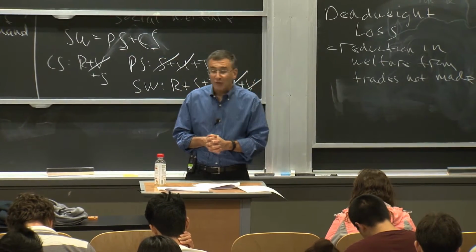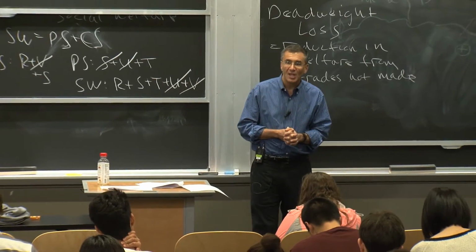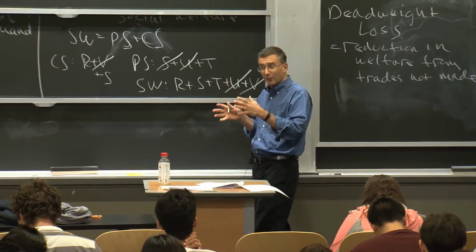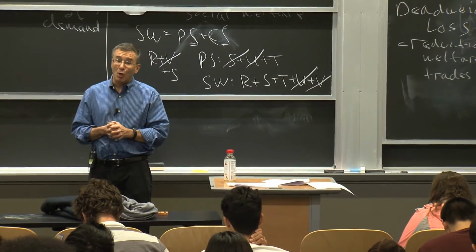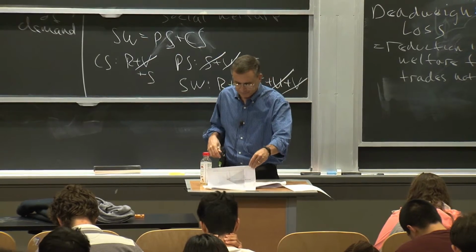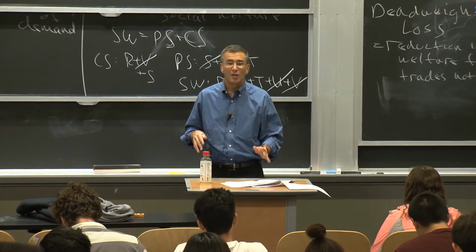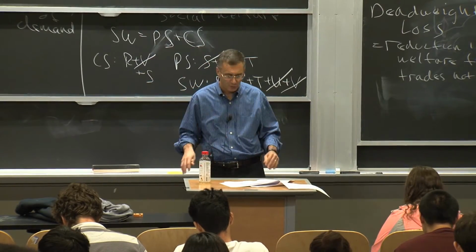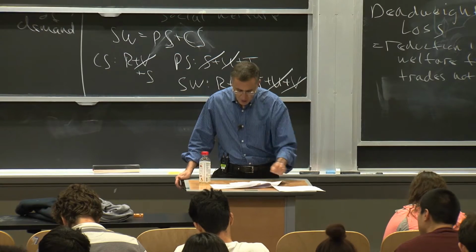So let's start with a positive question. What happens when you limit the number of taxis? Hopefully it'll just be a review of things you already know how to do. Then we'll go to the normative question, which is how do we feel about it? So let's go to figure 13.8. This is complicated. This is one of these figures we have to go back and forth on. So let's go slowly through this, and please stop me if you have questions.